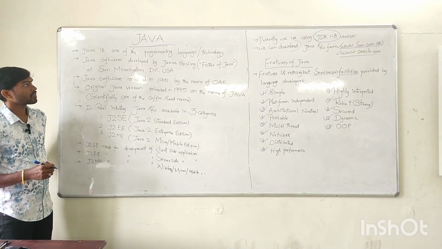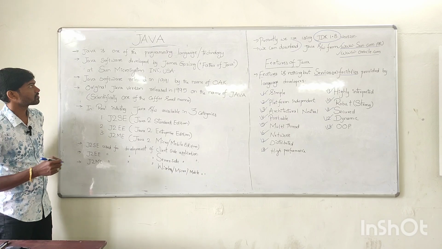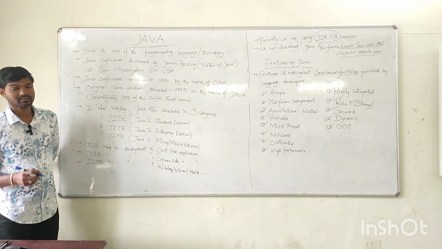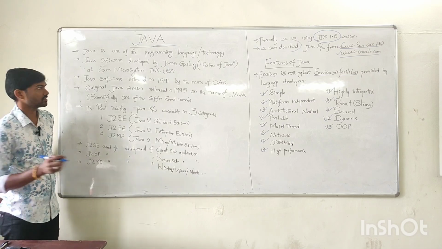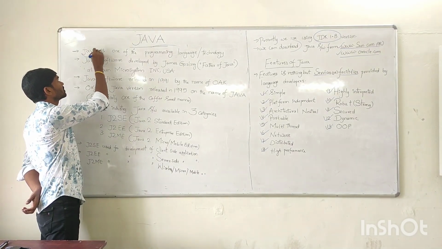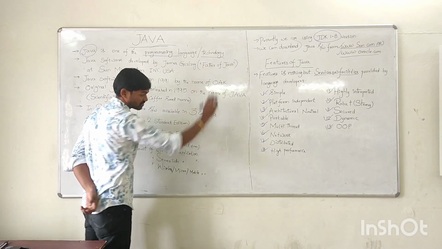Good morning. Today I am teaching the subject called Java. So, what is Java? Java is simply a programming language or a software. So, coming to Java, it is simply a programming language or a technology.